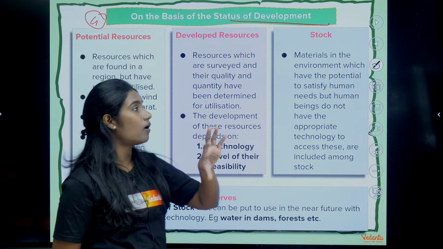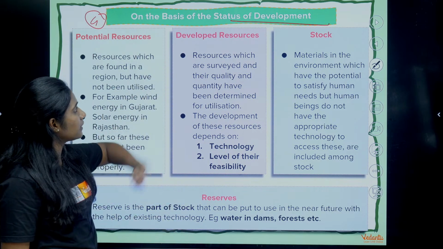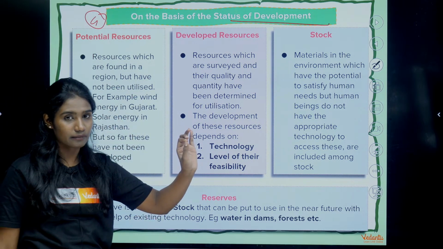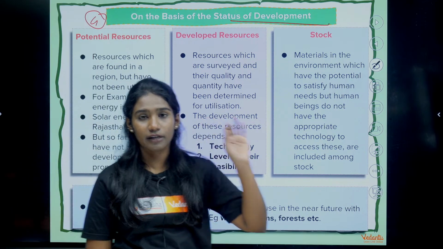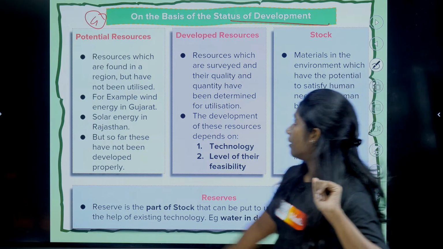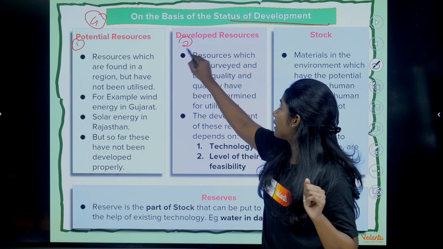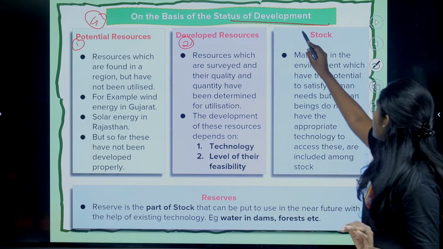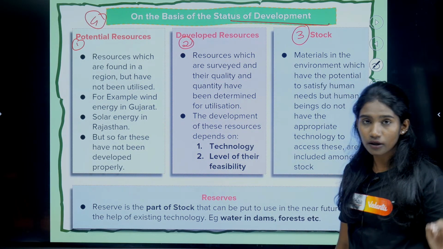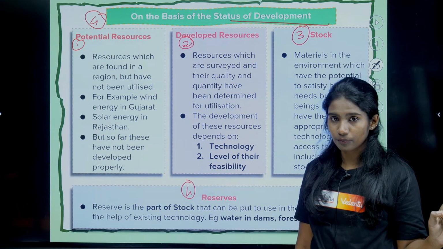We will see all that under this classification. On the basis of status of development, again there are four types of resources: the first is potential resource, the second is developed resource, the third is stock resource, and the fourth is reserved resource.